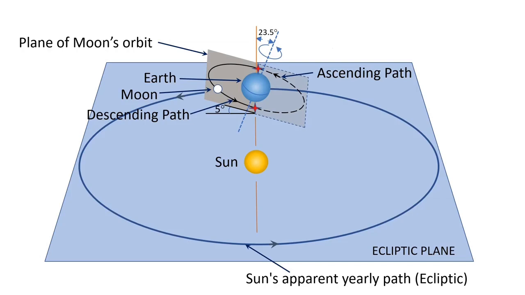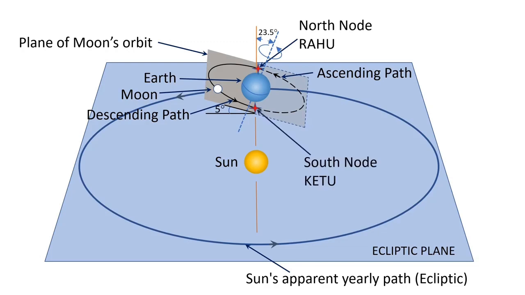The intersection on the ascending path is called the north node and referred to as Rahu in Sanskrit. And the intersection on the descending path is called the south node and referred to as Ketu in Sanskrit. Thus Rahu and Ketu are intersection points where Moon's orbital path crosses the ecliptic plane. I hope it is clear now what Rahu and Ketu are. The polarity of Rahu is considered as male and the polarity of Ketu is considered as neutral, and they both are considered to possess tamas guna.